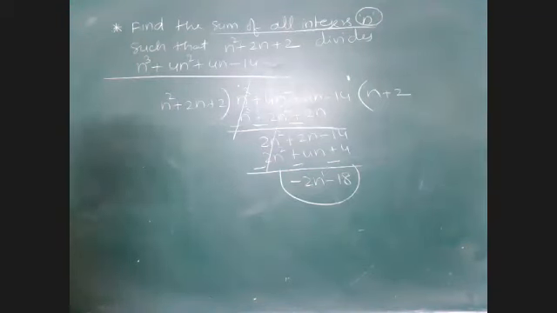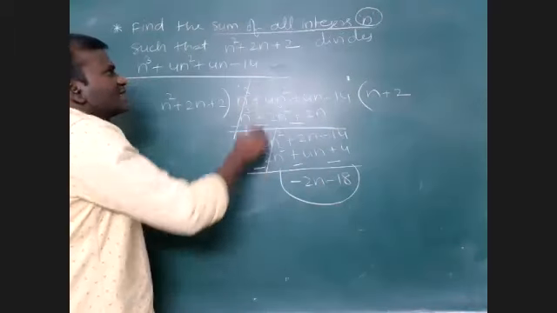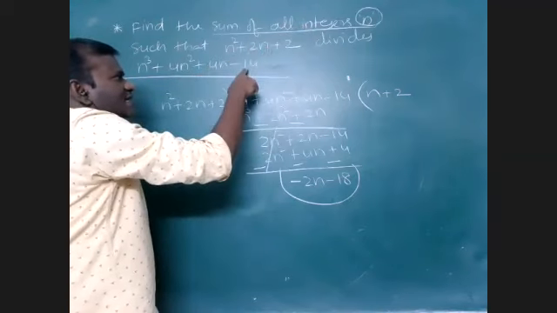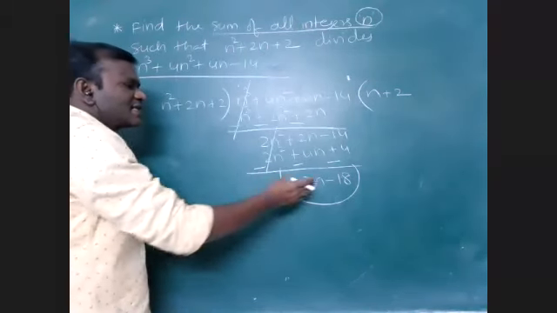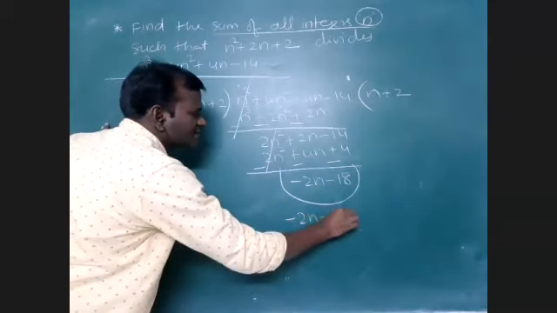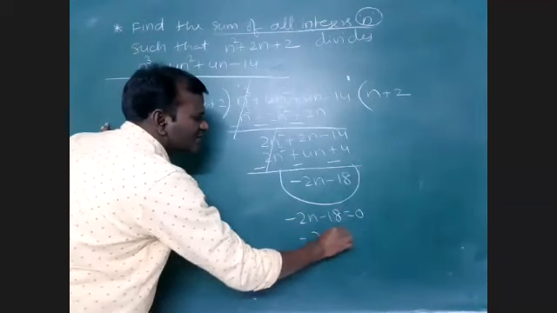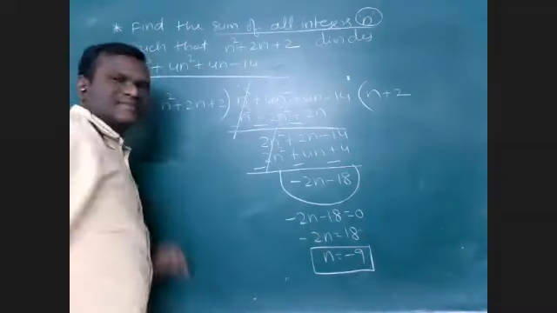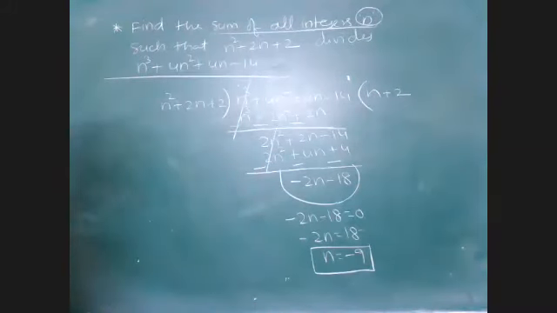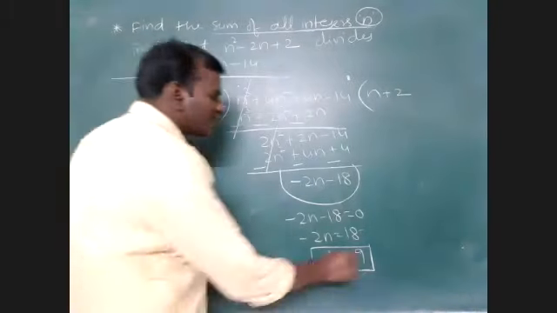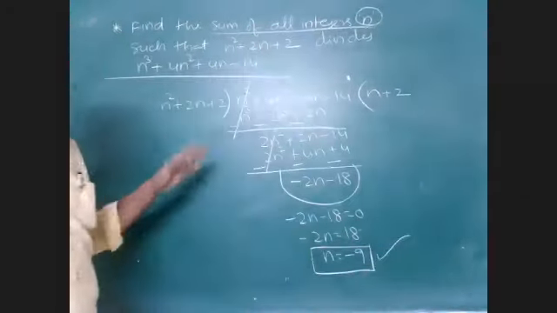So many students think that I want the n value such that this will exactly divide this one. I know that exact divisibility means the remainder should be 0. So minus 2n minus 18 equal to 0, so n is equal to minus 9. But there is another possibility for us. Can anyone find it? Not only n equal to minus 9, other values are also possible for us.